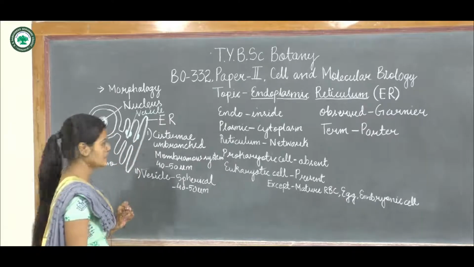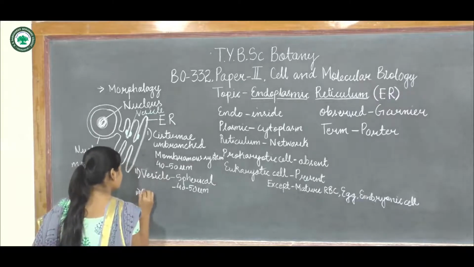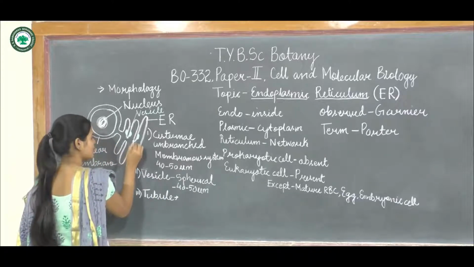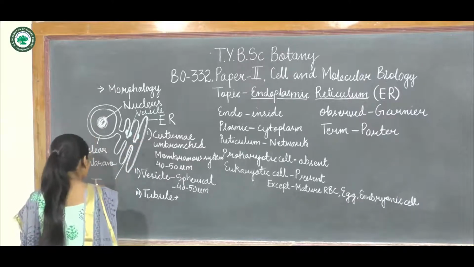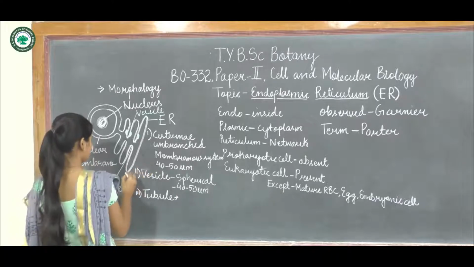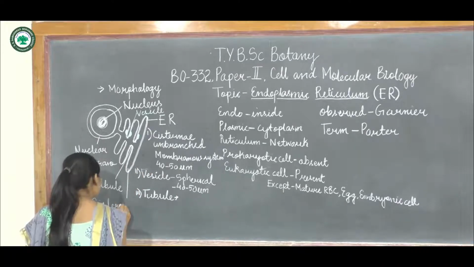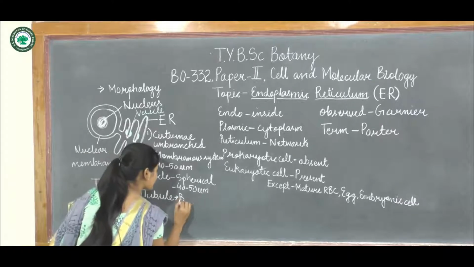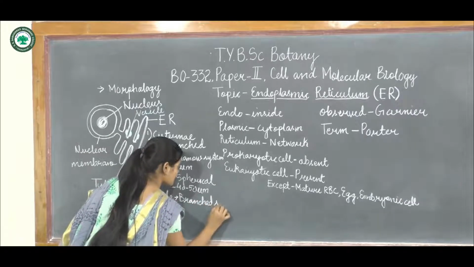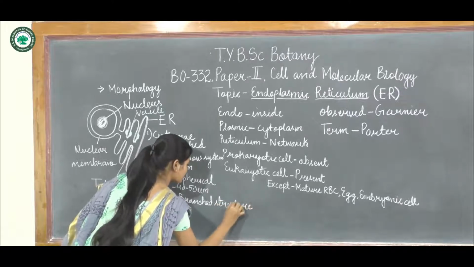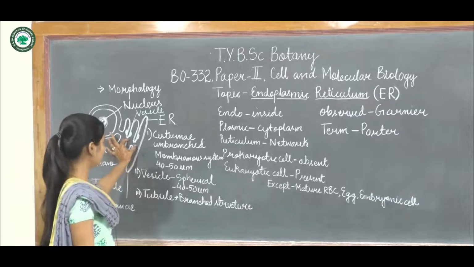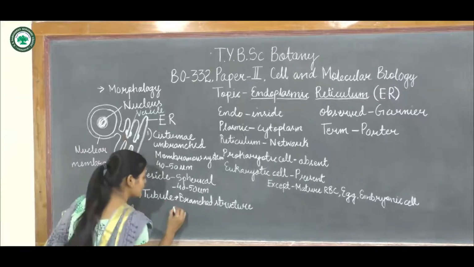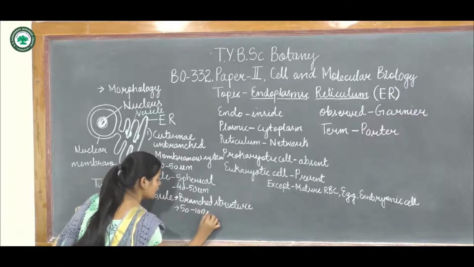After the vesicle, the third structure is the tubule. This region is called the tubule, and this is the cisternae. The tubule is a branched structure with a larger surface area, and its lumen is from 50 to 100 μm.